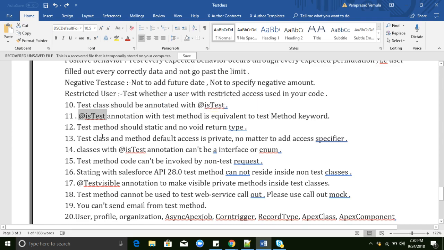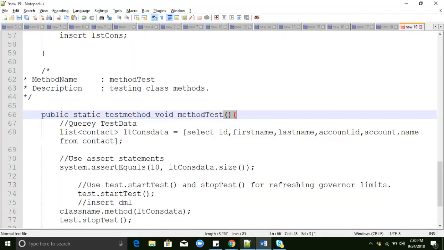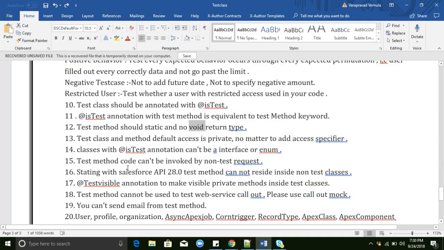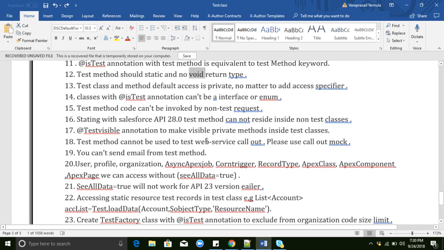Okay, and we know, right, it will not contain a return type other than void. A test method should always have a void return type only. It will not return anything. And okay, these we have already discussed.